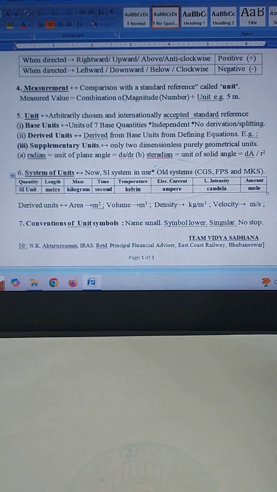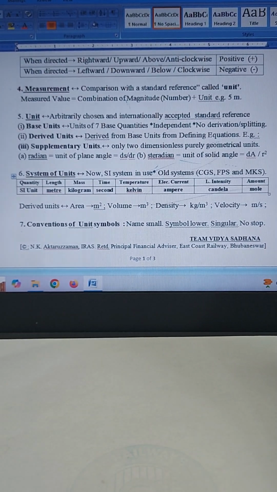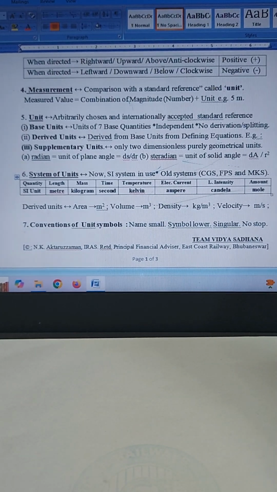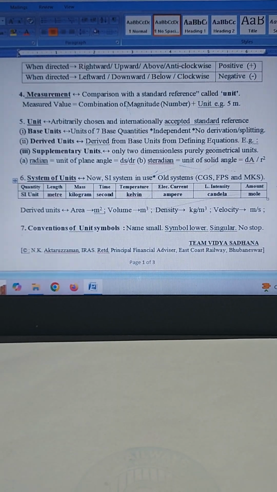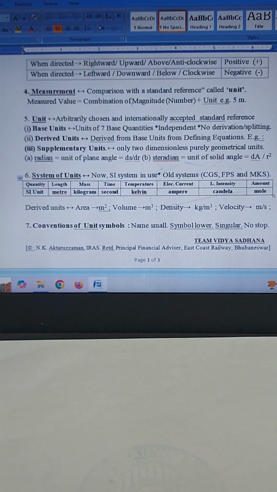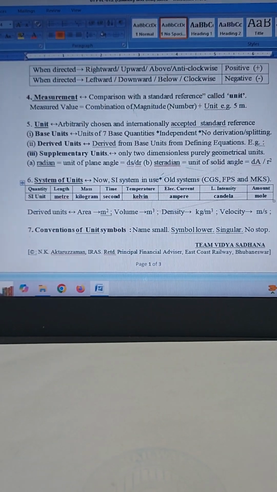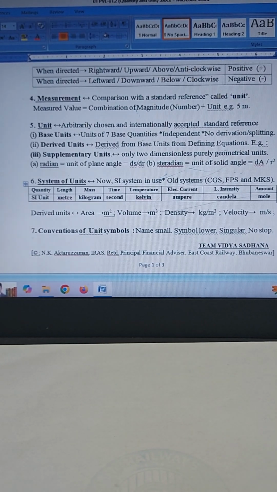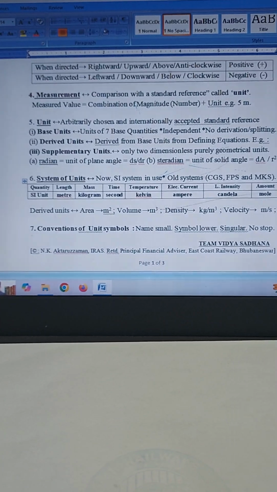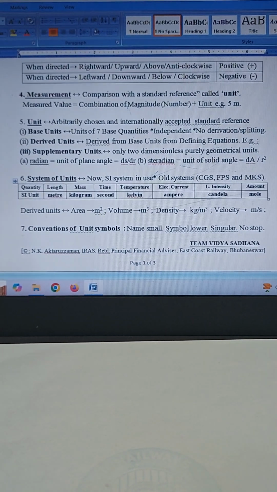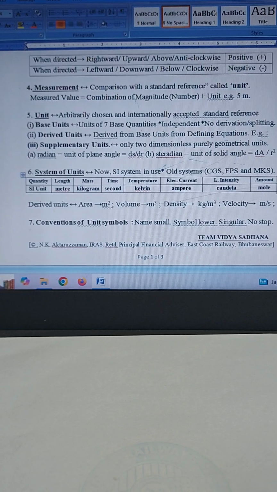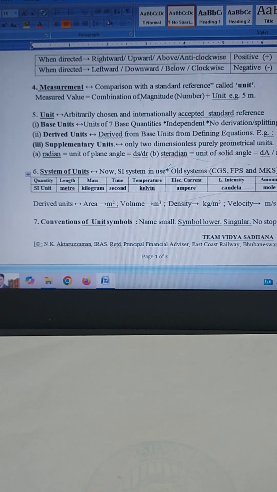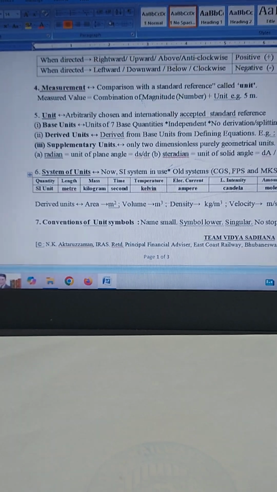The units of the 7 base quantities are called base units. They are independent and they can neither be derived from nor be resolved into any other units. The units of the derived quantities are called derived units. They are derived from the defining equations of the concerned derived quantities in the form of base units. In addition, there are 2 dimensionless purely geometrical units called supplementary units. They are radian, which is used as the unit of plane angle, and steradian, which is used as the unit of the solid angle.